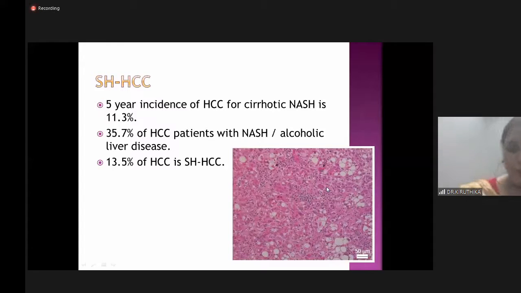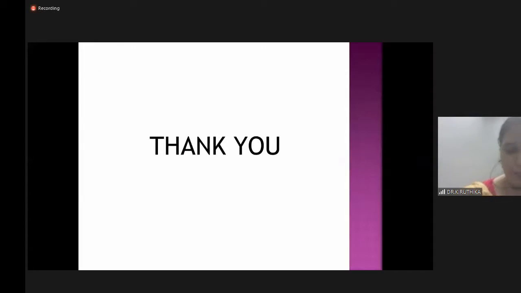So, with all the above findings, the liver biopsy was given as non-alcoholic fatty liver disease. Thank you.